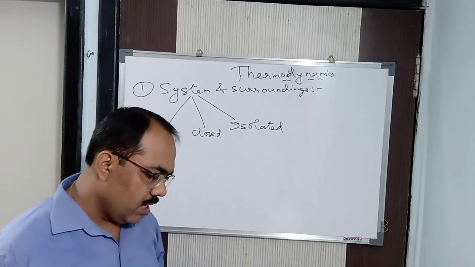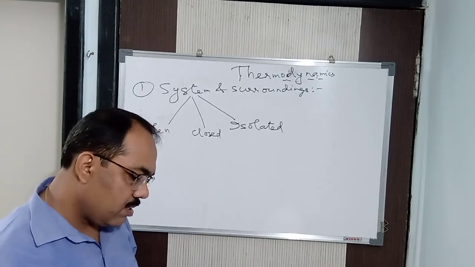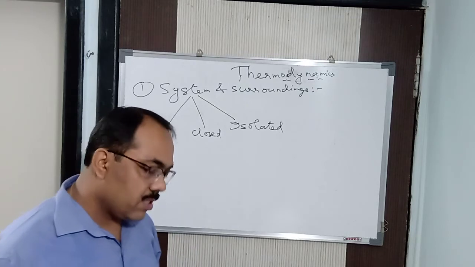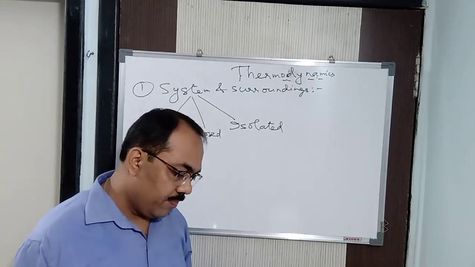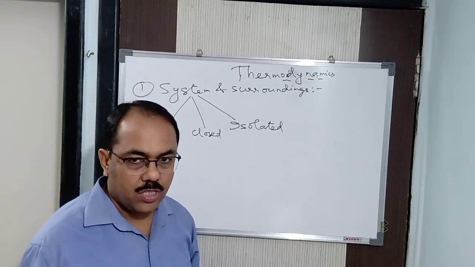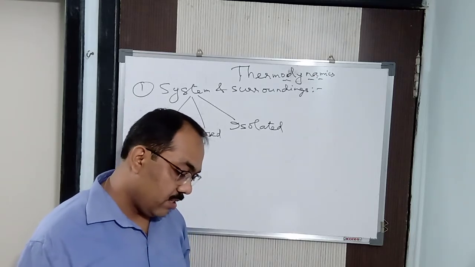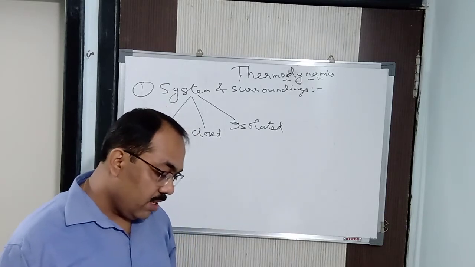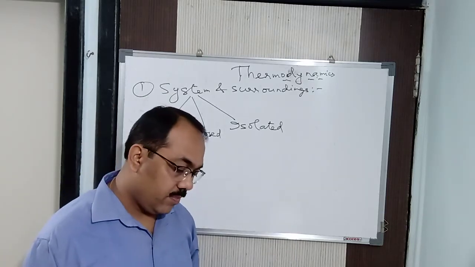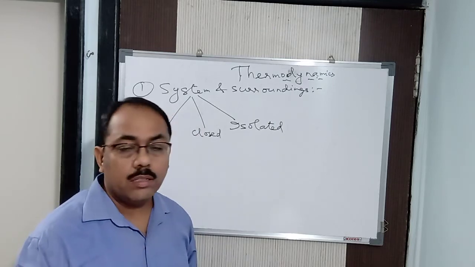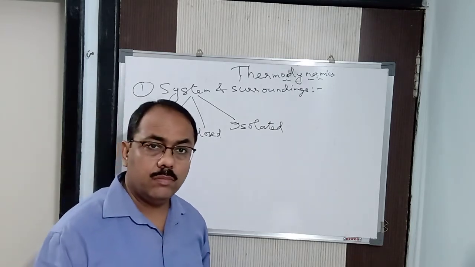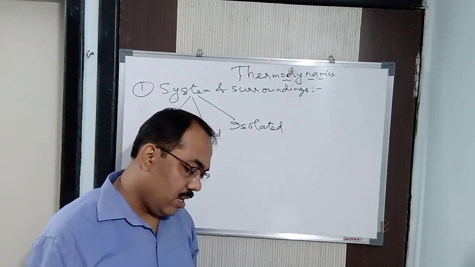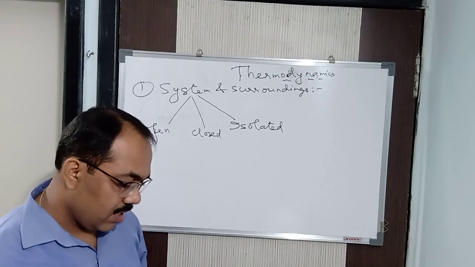Now, the state of a system means the condition of a system which is described in terms of observable properties like pressure, volume, temperature, etc. That is called the state of the system. Got it?